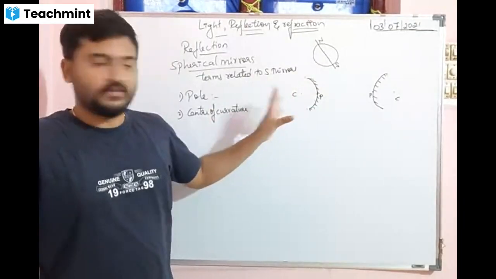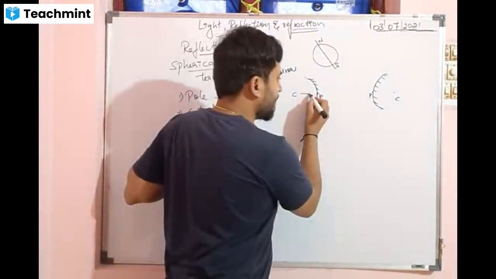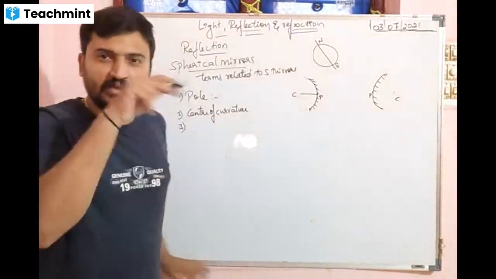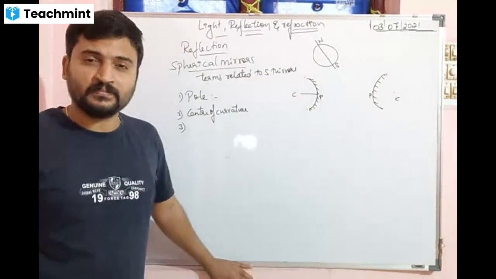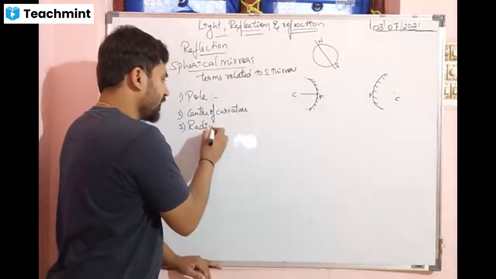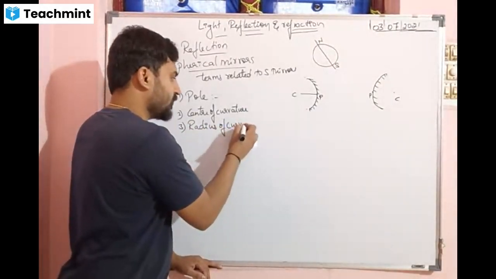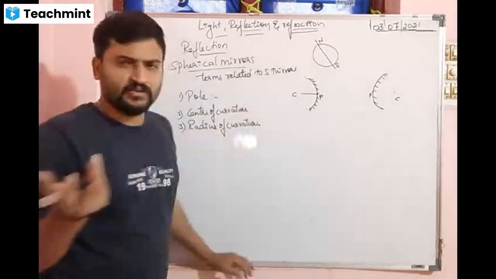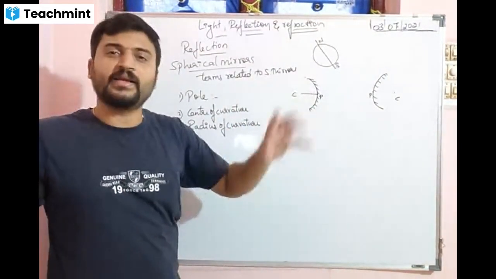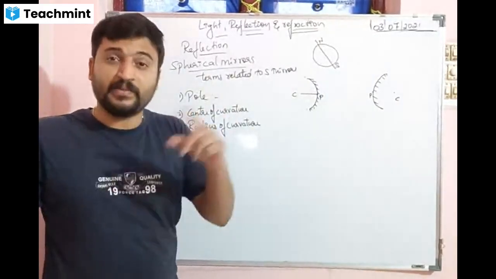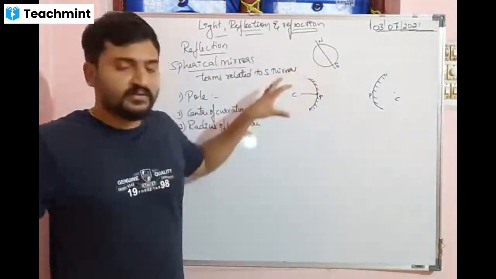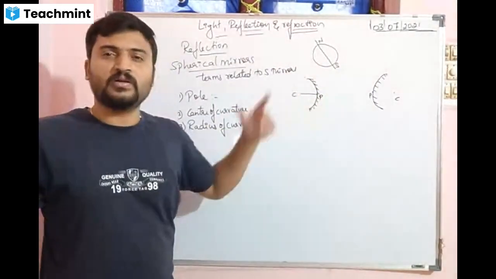Then what is the distance between the center and any point? In a circle, if you draw a line from the center to any point, what do you call it? Radius. So it is called the radius of curvature. The radius of curvature is nothing but the radius of the sphere of which the mirror is made.